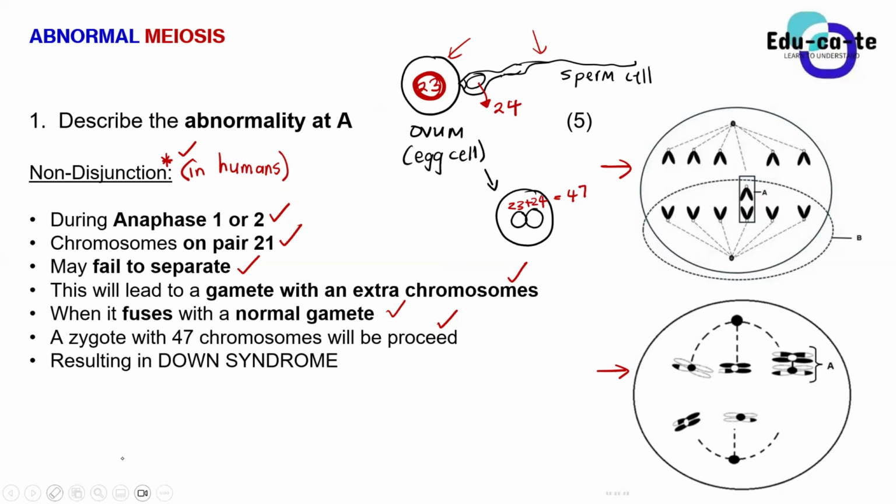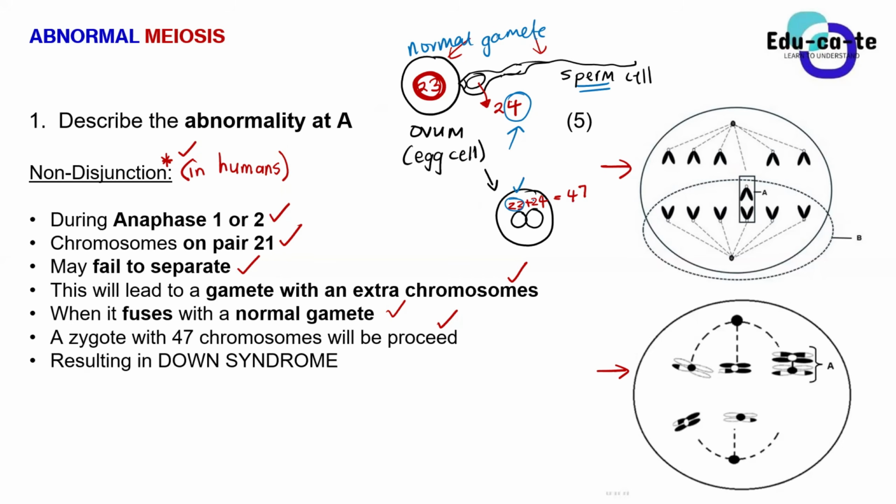Okay, so basically, the 23 from the ovum is normal. The ovum is a very normal gamete. Yet our sperm cell from the father, during its formation in meiosis, either anaphase 1 or anaphase 2, went through non-disjunction, meaning that the chromosomes failed to separate. So the sperm cell ended up having an extra chromosome. Instead of 23, it ended up having 24, because of the failure of separation of these chromosomes.